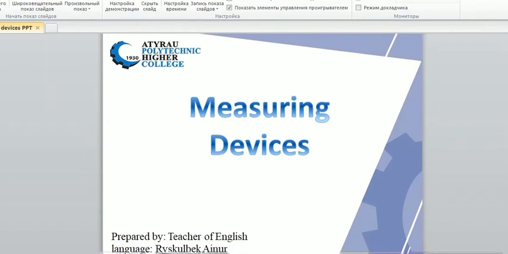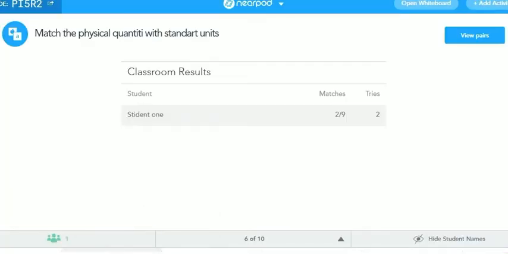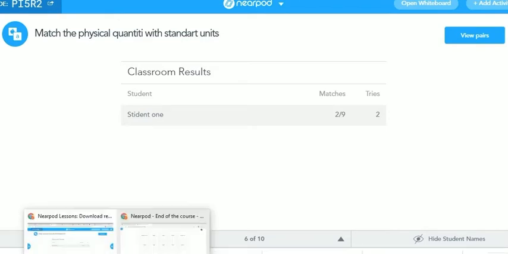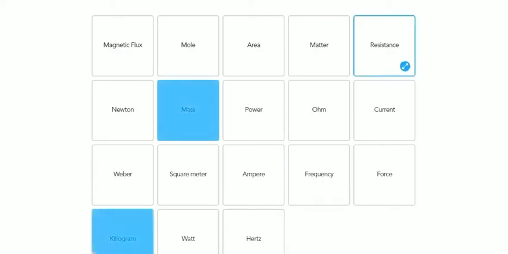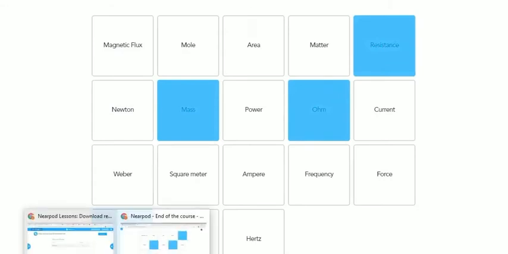To start a new topic, we need to revise the previous material. In this way, we should use the Nearpod. First of all, we should match the physical quantity with the standard unit. So I want to show you how it works. For example, mass is a kilogram. Yes, resistance is ohm. And you can continue in this way.